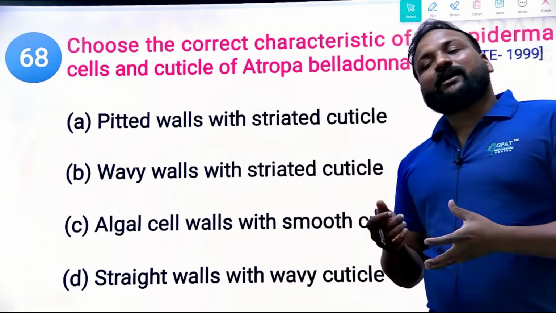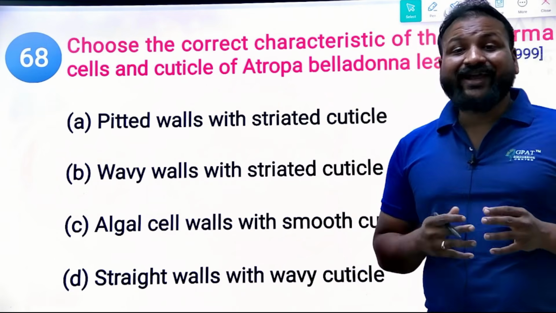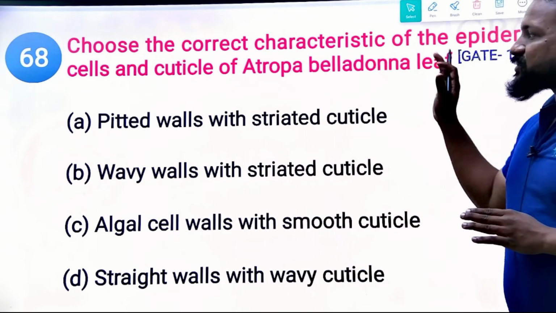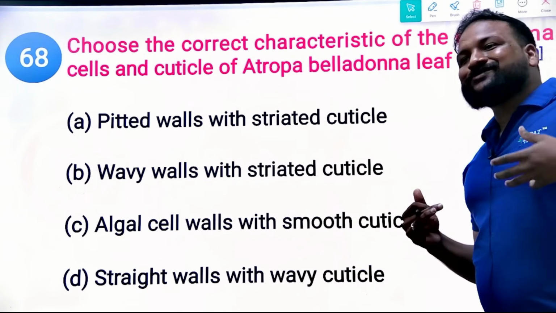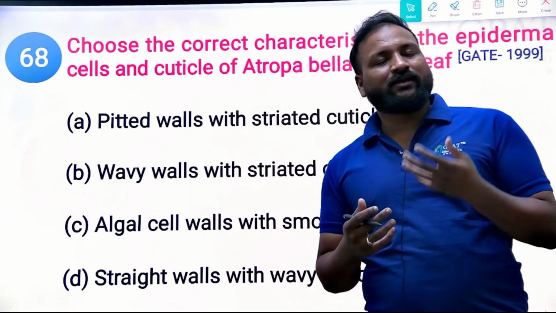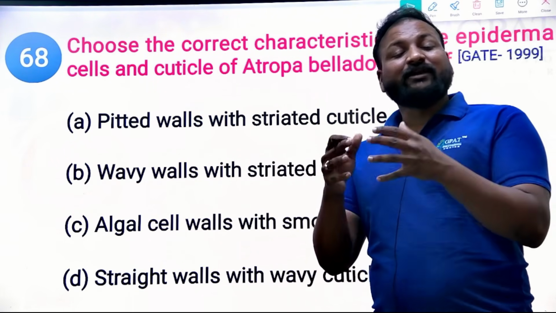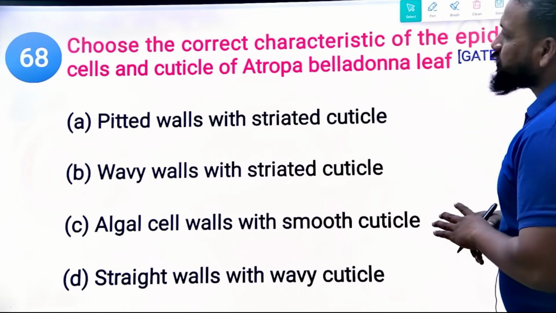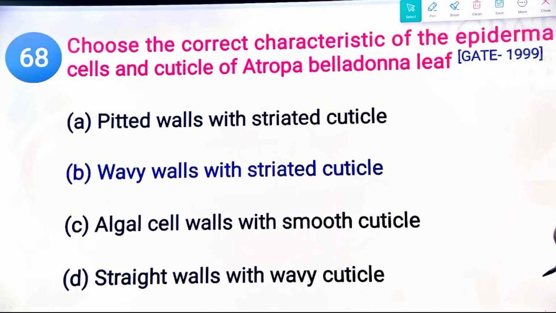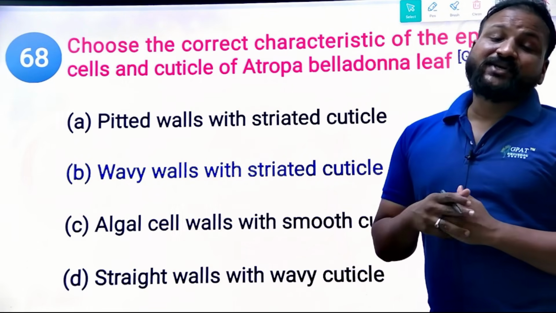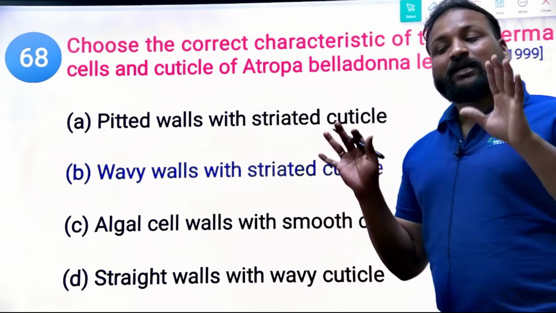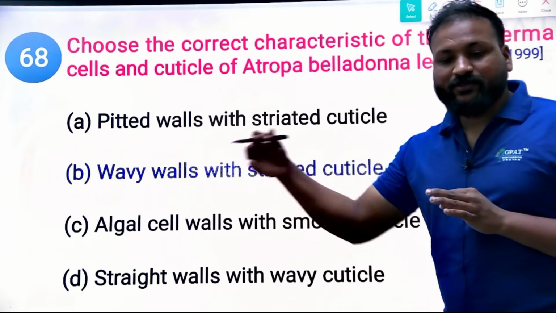At that time, the examination was conducted in the form of GATE, so the questions were tougher. They are asking more about the microscopy. But do not worry, just try to practice this type of question. If you practice harder, when you appear in the examination the questions will feel easier. So what is the right answer? The right answer is wavy walls with striated cuticles. If you practice harder, the exam will become easier. That's why you should check all the previous questions.